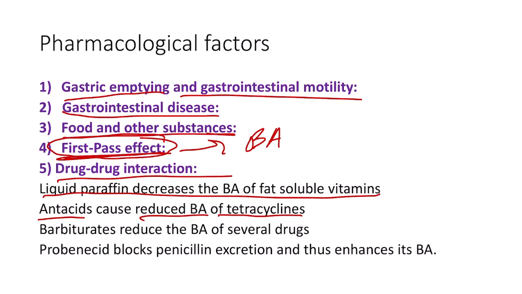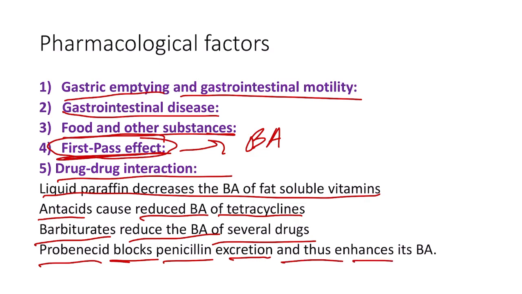Next is barbiturates. They reduce the bioavailability of several drugs because of enzymatic induction. So again here it is not affecting the absorption process, but it is affecting the metabolism process. Next is probenecid. It blocks the penicillin excretion and as a result it increases the bioavailability of the drug. So here also it is not affecting the absorption process, but it is affecting the excretion. So when excretion is affected, this also actually affects the bioavailability of that particular drug.